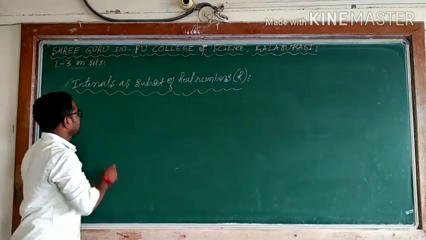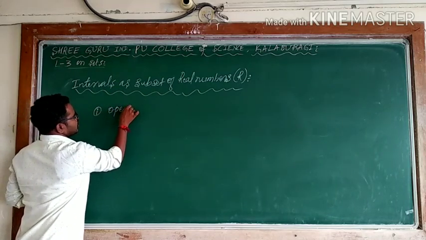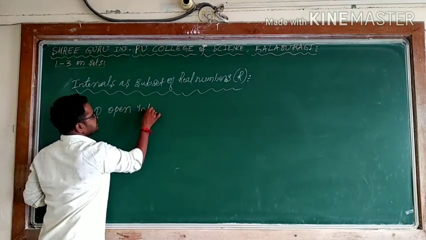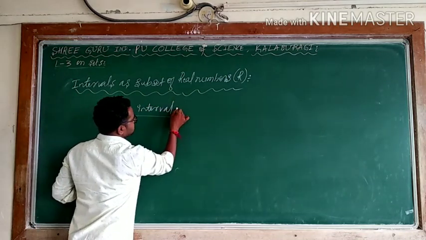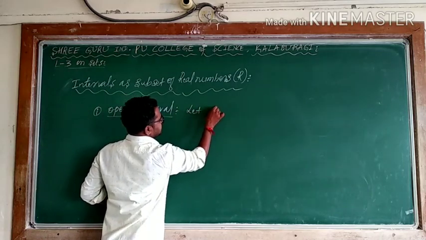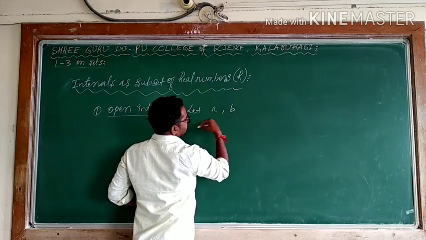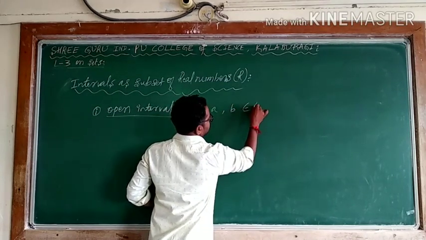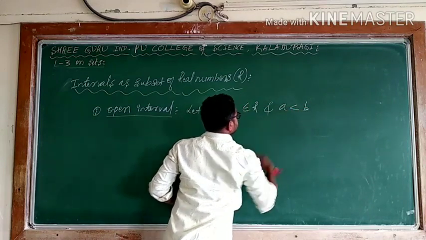What is an open interval? In the case of the open interval, we will write the elements like: let a, b belong to R, and a is always less than b.